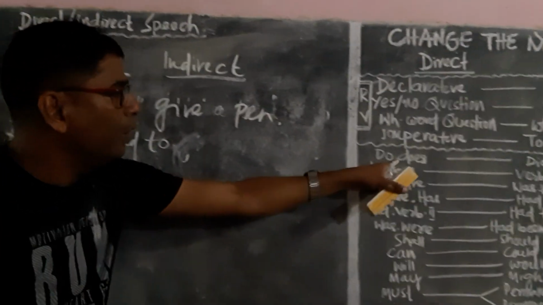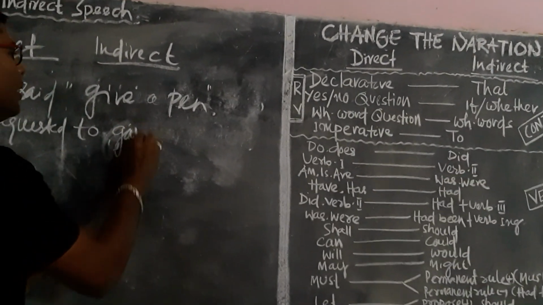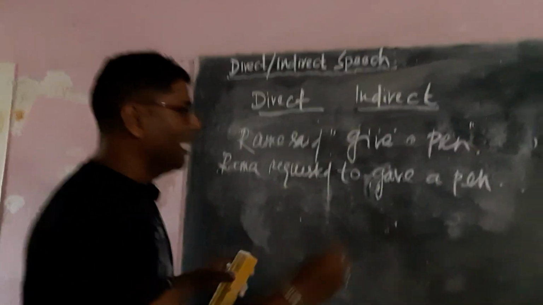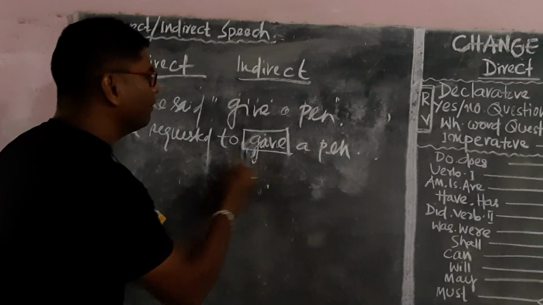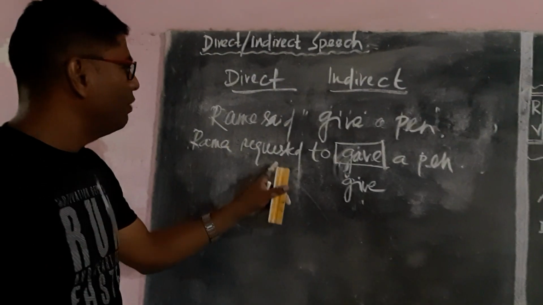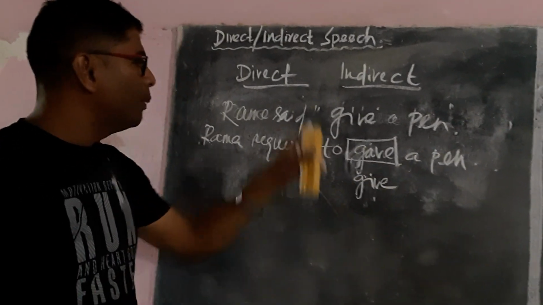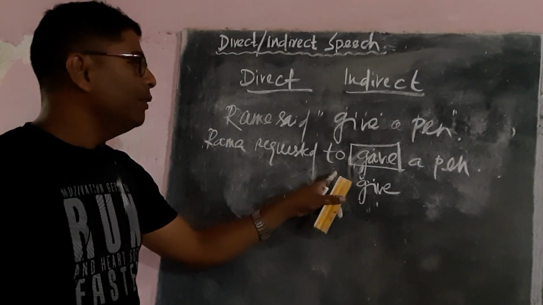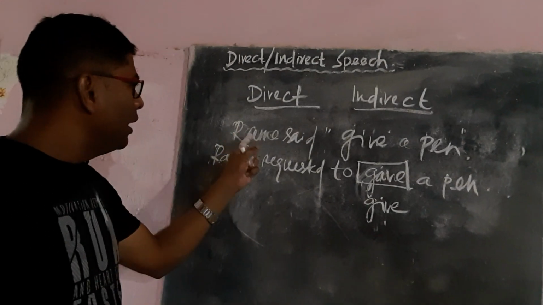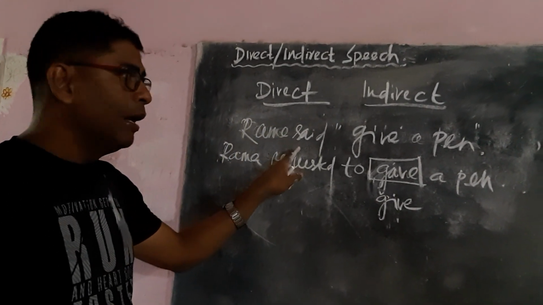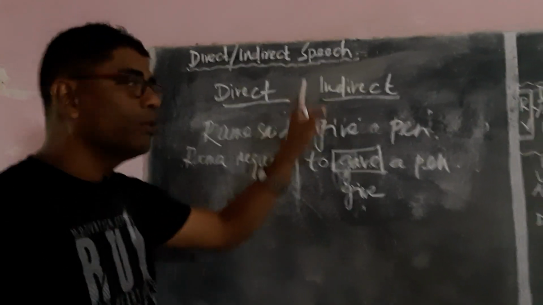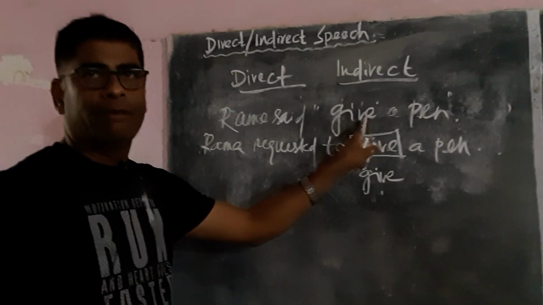Give turns into verb 1, verb 2, "gave a pen." But this is wrong, because the tense of the verb has not to be changed. To give a pen. Ramo requested to give a pen. Only we have to put the conjunction to, and we cannot change the tense of the reported speech, because when the reported verb is past tense but the reported speech is an imperative one, at that time we cannot change the tense of the verb. Okay?